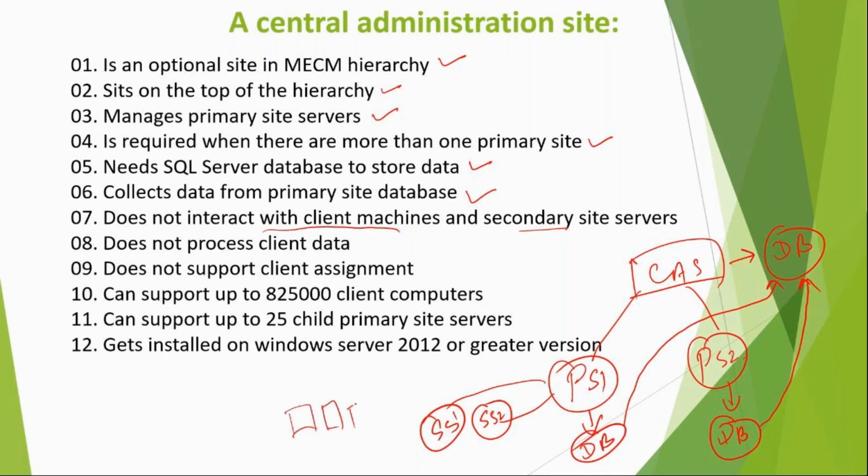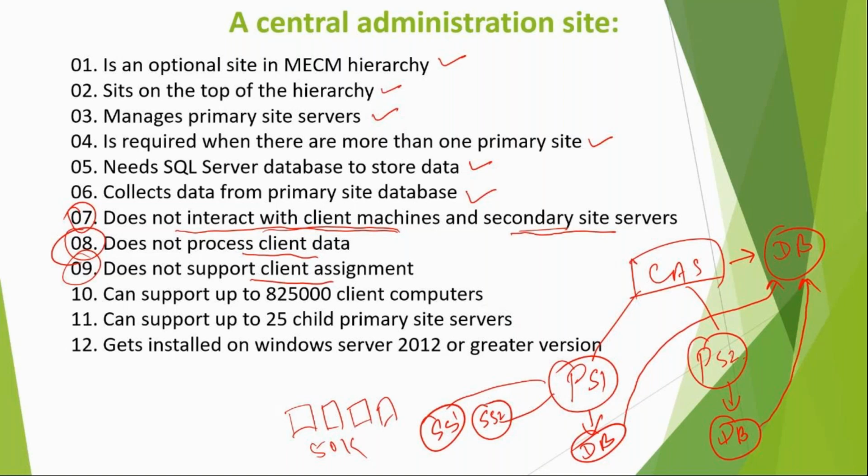And central will also not be talking to client machines. For example, you have like 50,000 client machines. These client machines will never talk to central. So central has got nothing to do with these client machines. That is what point number 7 is. It does not interact with client machines, does not interact with secondary site server, does not process client data. And that's right, because it's not talking to client machines, it does not support client assignment. Clients are not assigned to central.